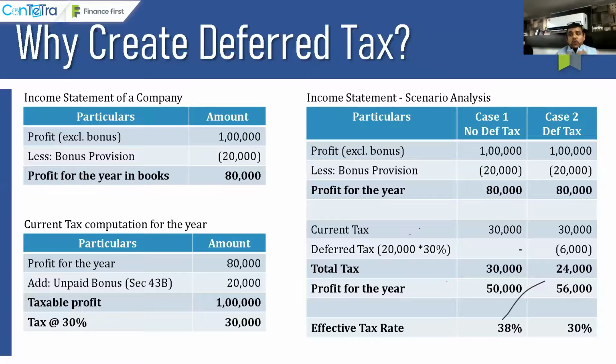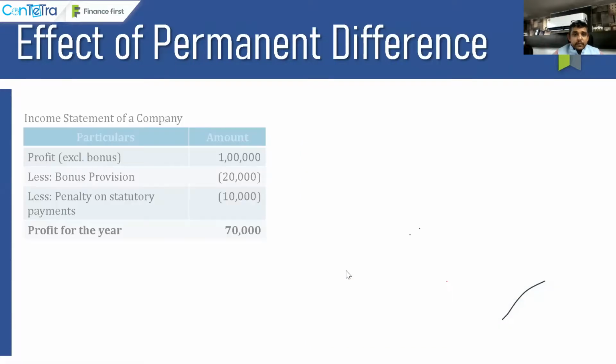Now, when it comes to disallowances and allowances, differences can be either temporary, where it is going to get reversed in the foreseeable future, or items where there is no tax consequence in future at all, which is known as a permanent difference, right? So let us take an example. What is a permanent difference?